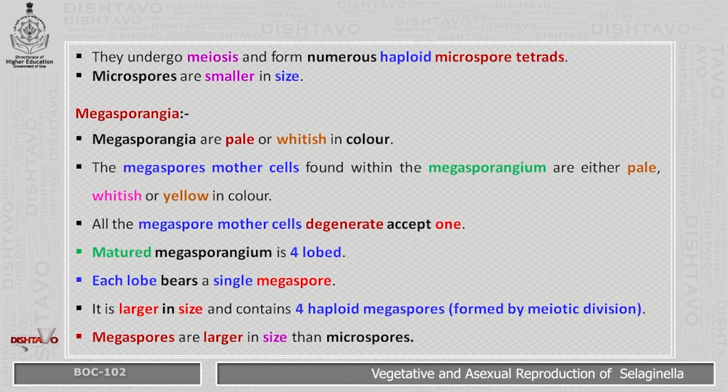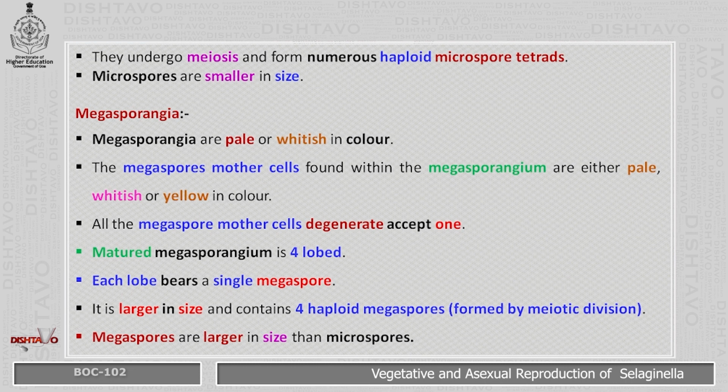Let us see the megasporangia. Megasporangia are pale or whitish in color. The megaspore mother cells found within the megasporangium are either pale, whitish or yellow in color. All the megaspore mother cells degenerate except one.